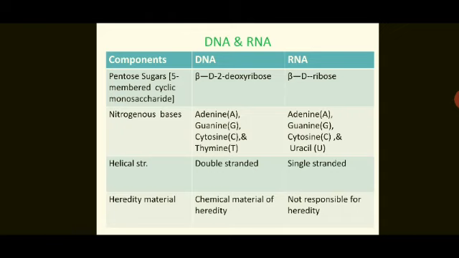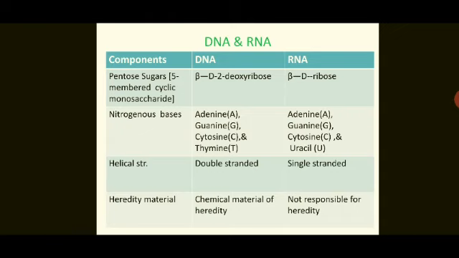Whereas in RNA, adenine, guanine, cytosine and uracil. You can observe here the first three nitrogenous bases are common in DNA and RNA. Only the fourth one is different, that is thymine and uracil. So here one more question is possible: name the nitrogenous base which is present only in DNA or only in RNA.